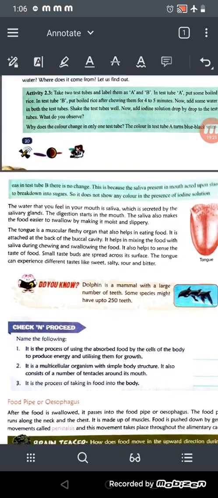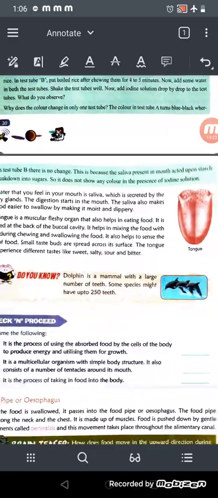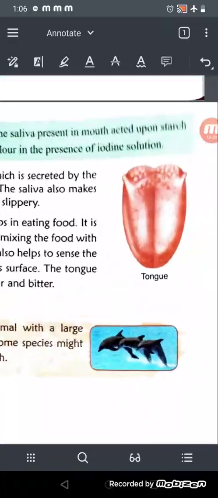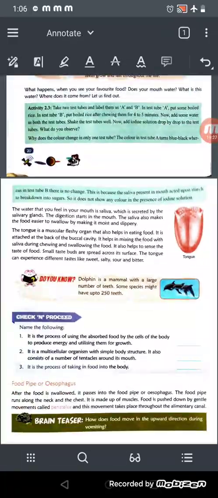The tongue is a muscular and fleshy organ that also helps in eating the food. See the tongue, right? This is the fleshy and muscular organ which helps in eating the food and talking also. It is attached to the back of the buccal cavity. हमारे buccal cavity के एकदम पीछे में टच हुआ रहता है, आगे फ्रीली होता है, राइट. It helps in mixing the food with the saliva during chewing and swallowing the food. So it helps to mix the food during the chewing and swallowing.